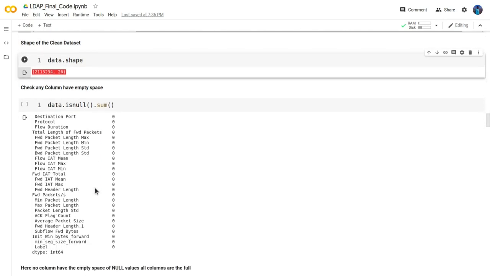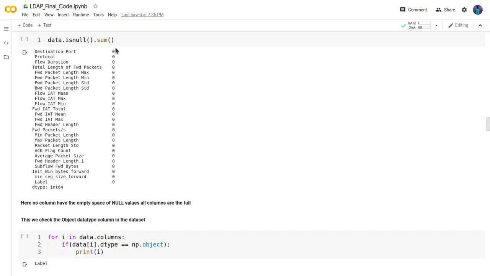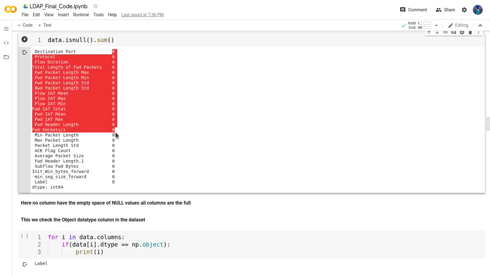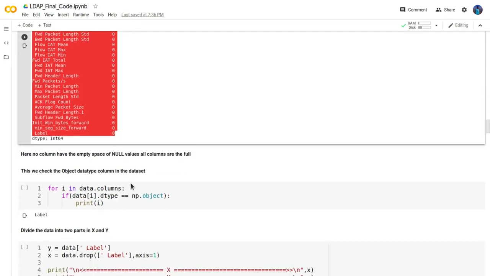Here we will use data.isnull().sum to see whether any column has null values, because if so we would fill them using the fillna process. Here there are no null values, all show 0, so we do not need to fill any column.